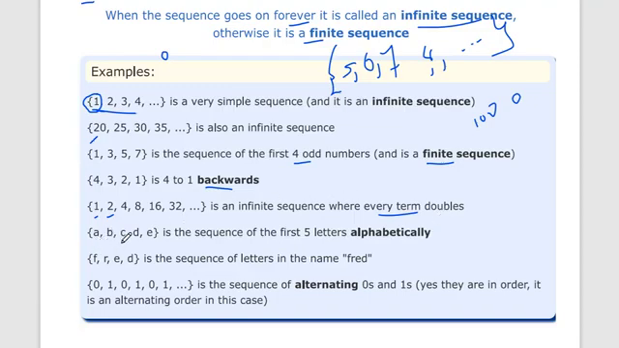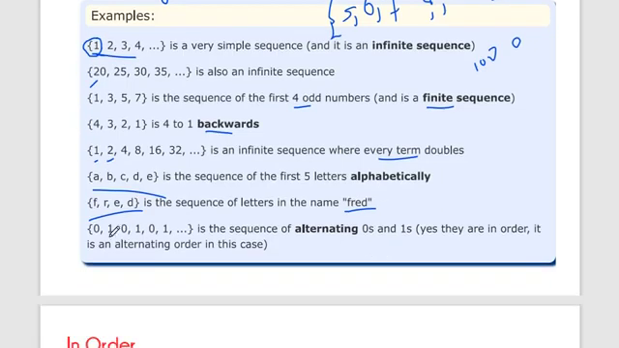A B C D E is a finite sequence, alphabetically 5 letters. This is F R E D, a sequence of letters in the name Fred. This is also a finite sequence. Next is 0 1 0 1 0 1, a sequence of alternating zeros and 1s. Only 2 numbers are there, 0 and 1, but there are an infinite number of terms.